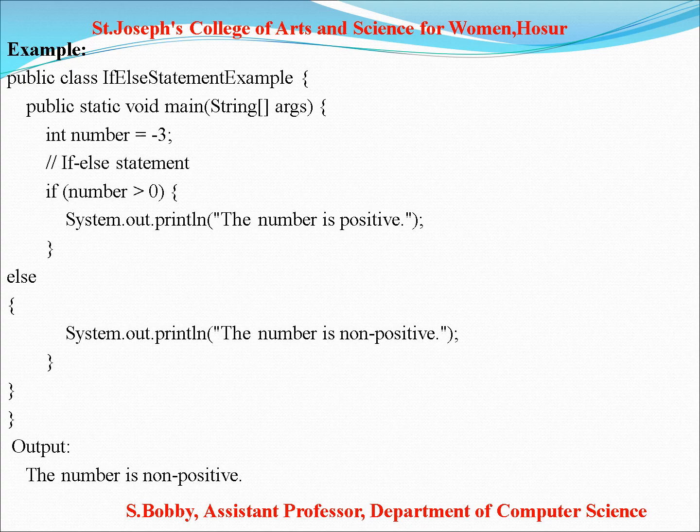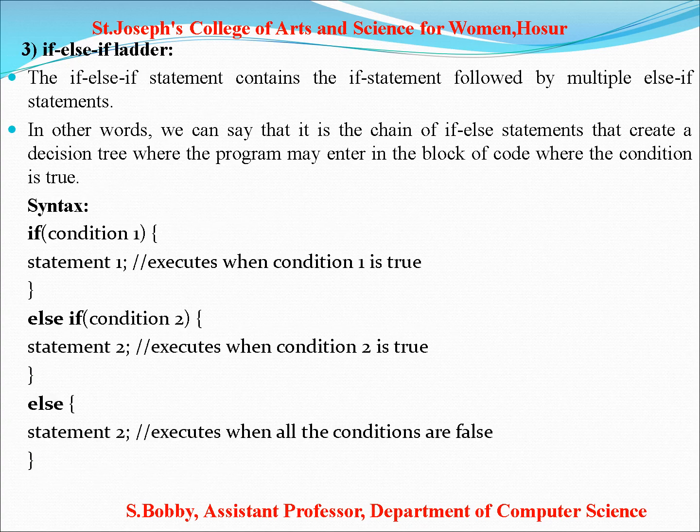This is the next example, the if else if ladder. In this statement, multiple else if statements appear. In other words, we can say it is a chain of if else statements that creates a decision tree where the program may enter the block of code whose condition is true. This is the syntax of the if else if ladder.